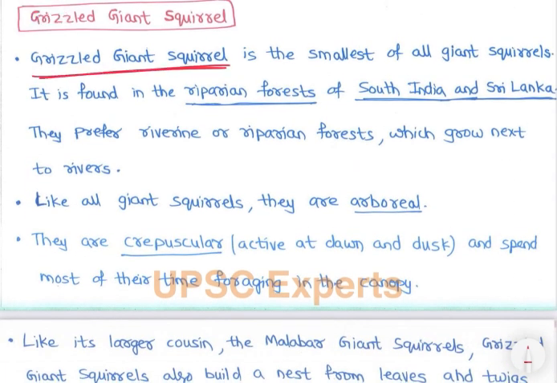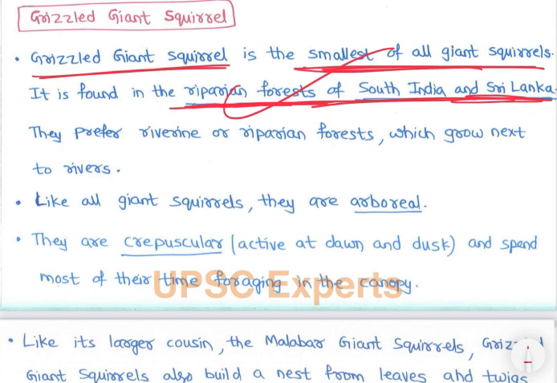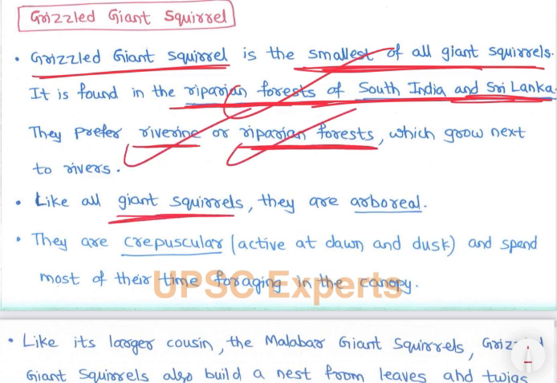The grizzled giant squirrel is the smallest of all giant squirrels, right? It is found in riparian forests of South India and Sri Lanka. They prefer riverine or riparian forests which grow next to rivers, right? Like all giant squirrels, they are arboreal. Basically, they live on trees.